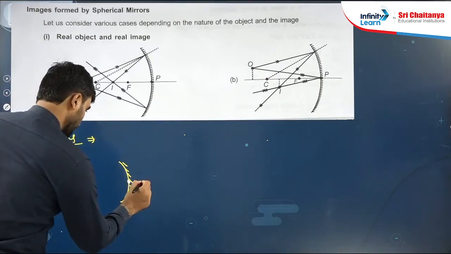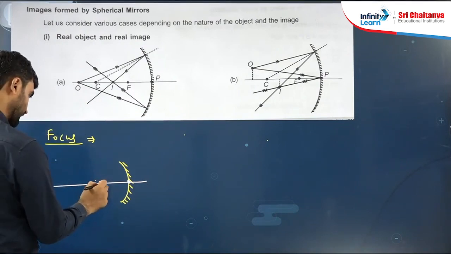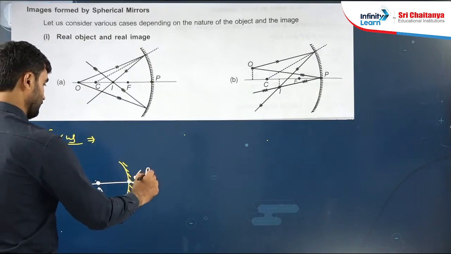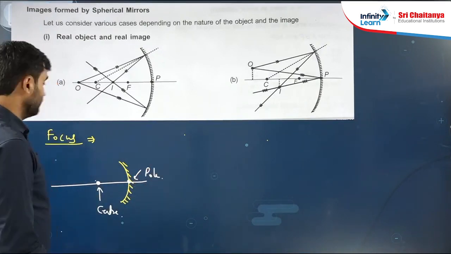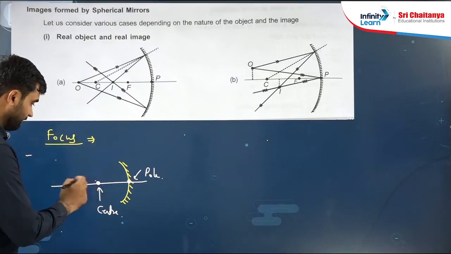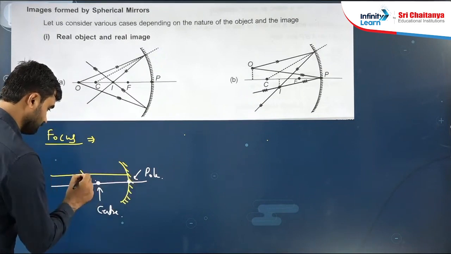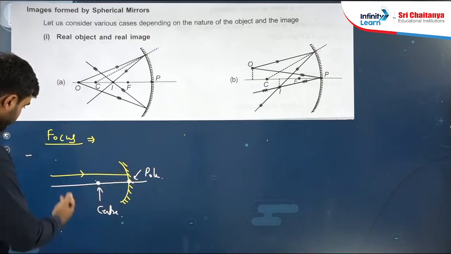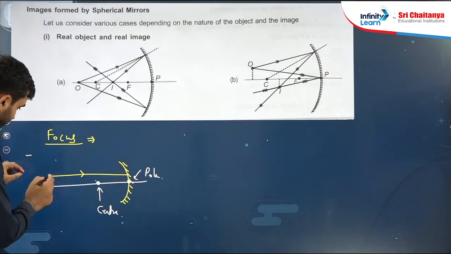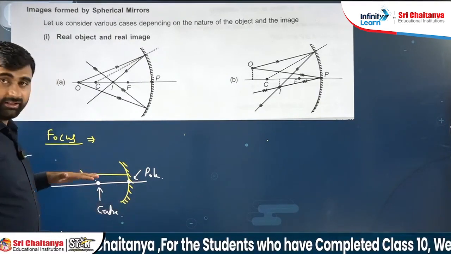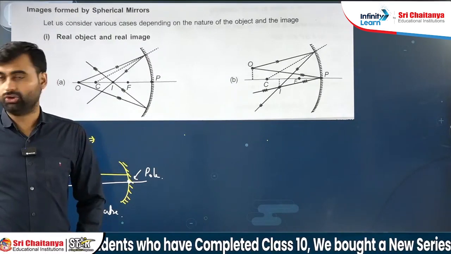This is the principal axis, the center, and this is the pole. Suppose here is the object. First we will make parallel rays incident on this mirror like this. So this line is incident on the mirror. From where is it coming? If you extend it, you can extend it continuously because it is a straight line, so from where it started, we don't know.